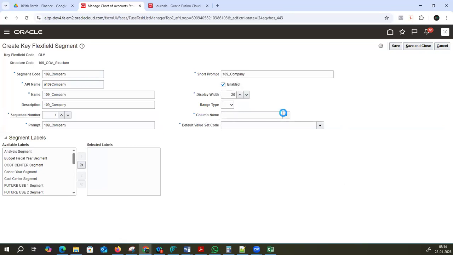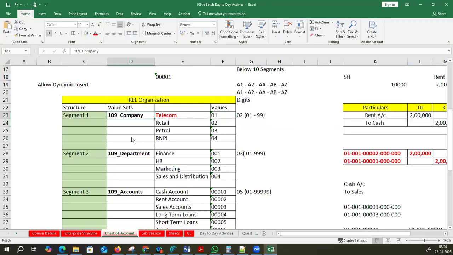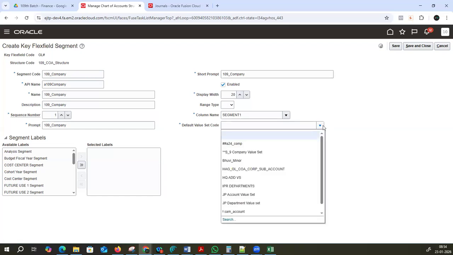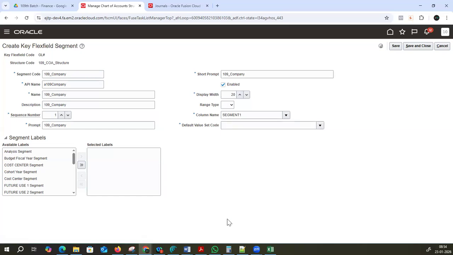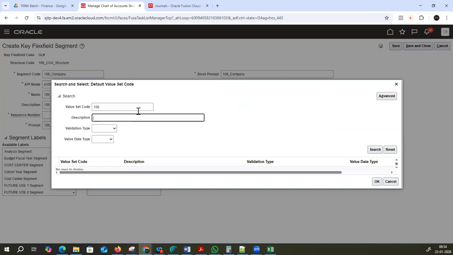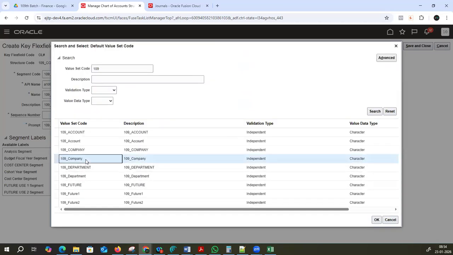Column name. Column name is segment number 1. We designed all these things, for which default value set code? We created one value set code. This one is 109 company. That value set code you have to tag it. Click here, search 109. Okay, 109 company.